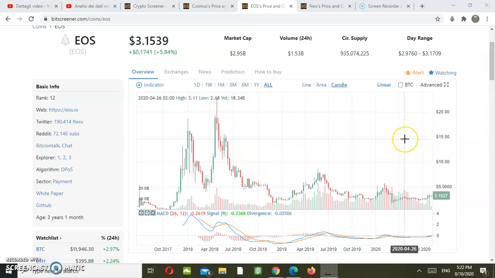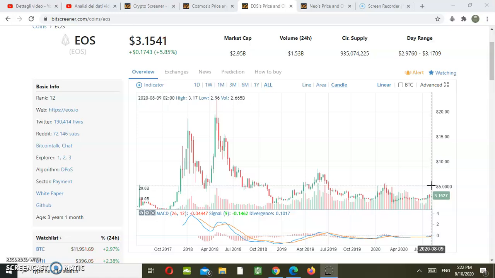highs. Now, in terms of price action, in terms of mere technical analysis, EOS seems to have a very low relative strength if compared with the top cryptocurrencies like Ripple or Stellar or Ethereum. So what should we expect over the next weeks and months? In terms of price action, we could trigger a long only at the break of 5 US dollars, which is right now a very strong horizontal resistance.